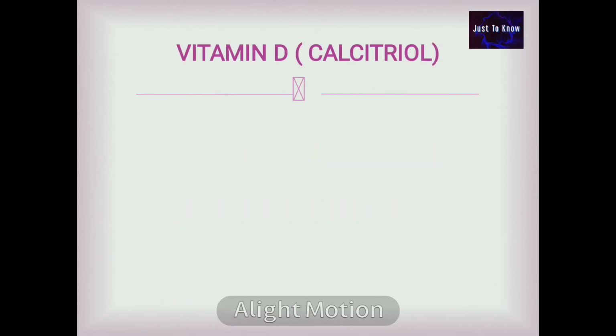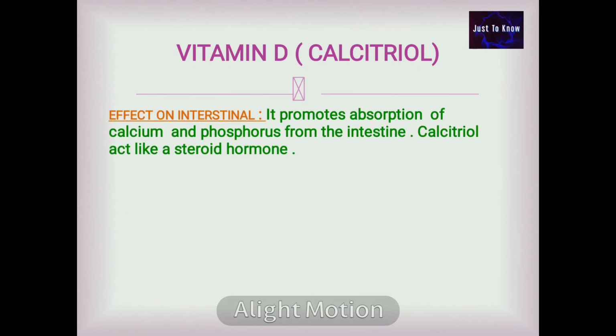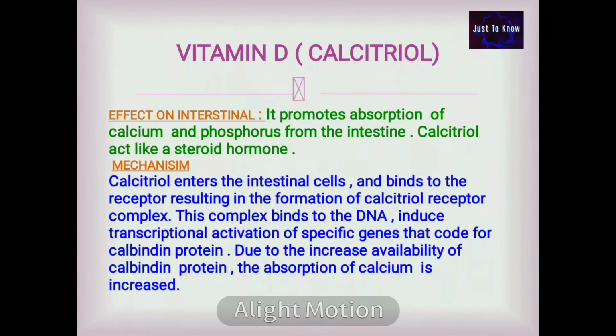Vitamin D or calcitriol. The effect of vitamin D on intestinal cells. It promotes the absorption of calcium and phosphorus from the intestine. Calcitriol acts like a steroid hormone. Mechanism. Calcitriol enters the intestinal cell and binds to the receptor, resulting in the formation of the calcitriol receptor complex.